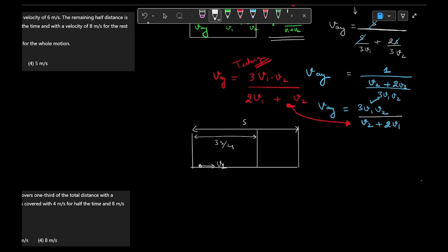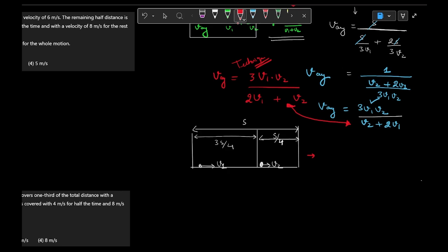Now it is obvious, if it is moving the first 3/4 of the total distance with speed v1, then the rest 1/4 of the total distance it will move with some other speed, that is v2. It is simple mathematics. Okay, now how to write the answer?